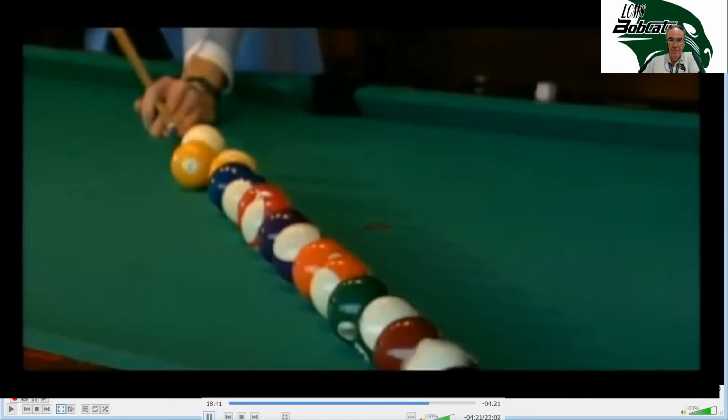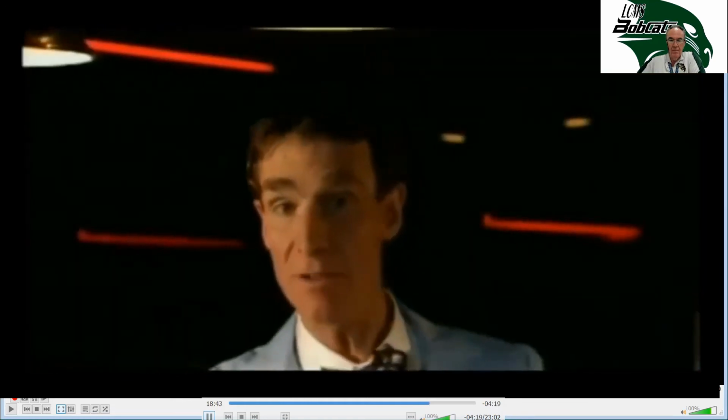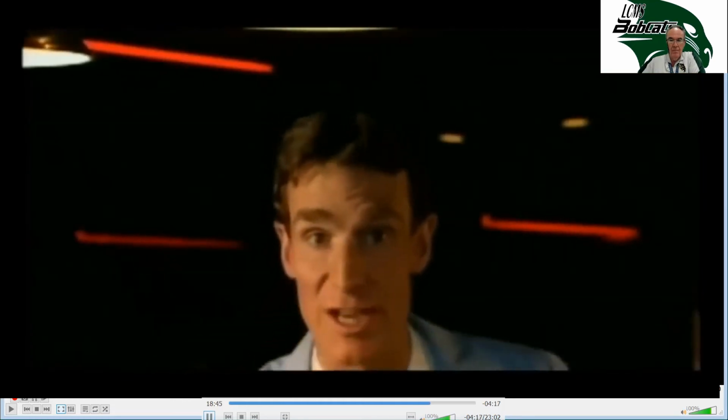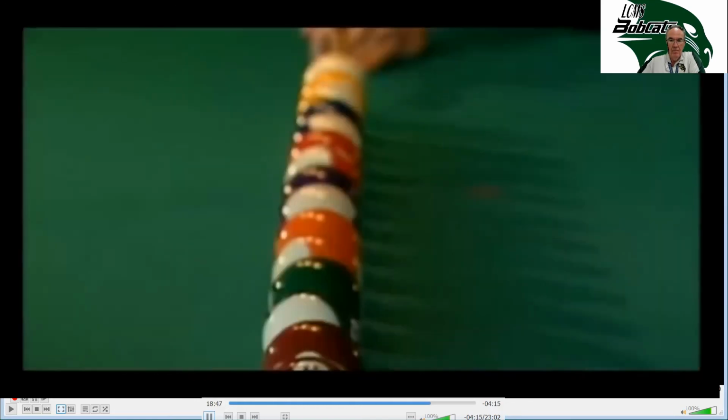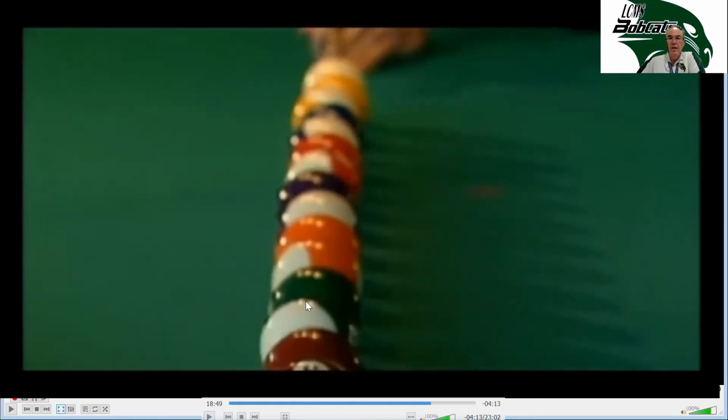That's because the billiard balls were close together. Now, the molecules in air, well, they're very close together, so sound travels great. Notice how the energy transfers from one ball to the other. The balls don't actually move along with the energy.